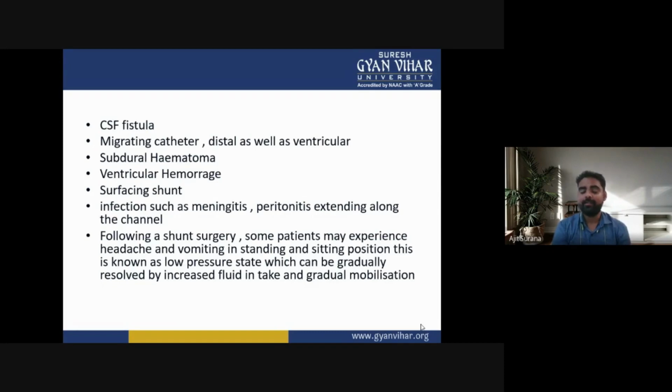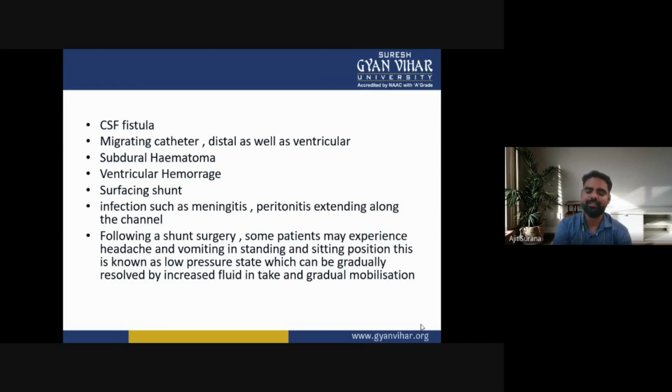So, in complications of shunting, there are CSF fistula, migrating catheter, distal as well as ventricular, subdural hematoma, ventricular hemorrhage, surfacing shunt, or infections such as meningitis and peritonitis extending along the channel.